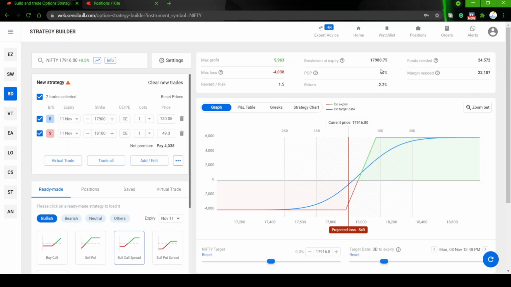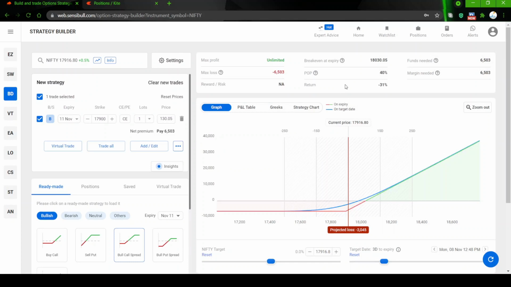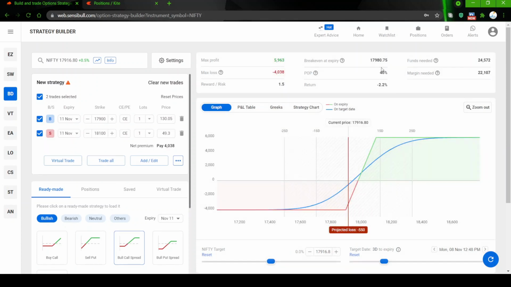Naked buying of a call, you will get about 30 to 33%. Let us see what we get. Yeah, we get about 33%. And when we are having a bull call spread, we are having a 40%. It's slightly higher because we are selling an option.